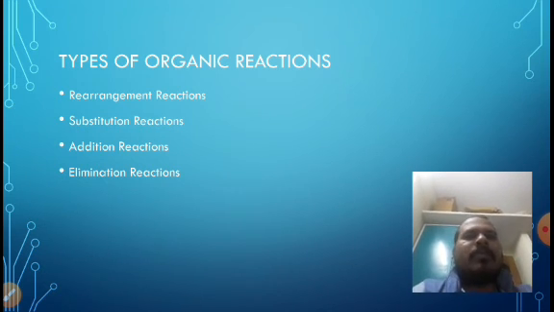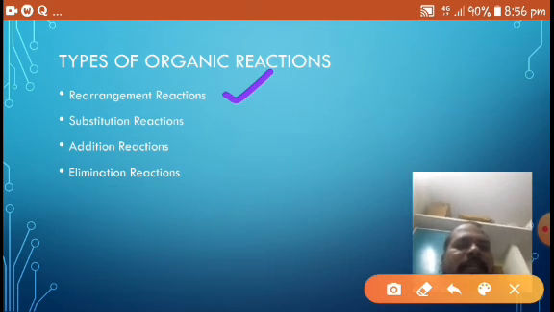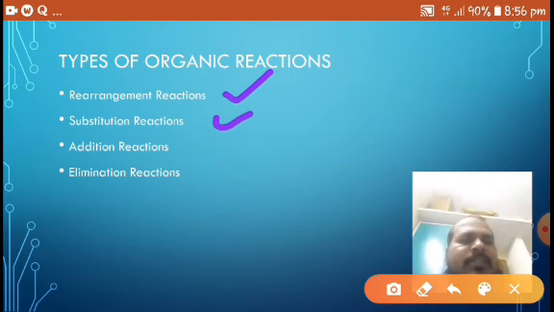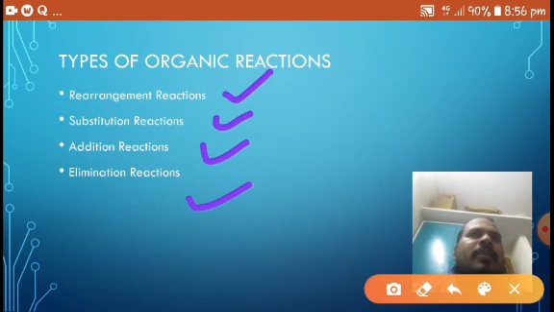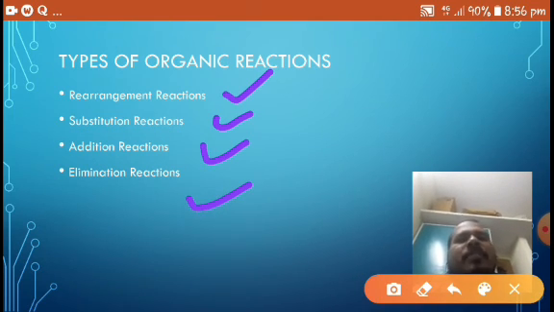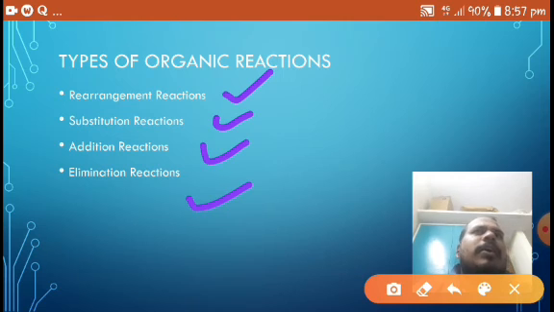First one is rearrangement reactions, second one is substitution reactions, third one is addition reactions, and fourth one is elimination reactions. And another one is pericyclic reactions. So here I am discussing these four organic reactions. All the organic reactions can be classified into these four types.